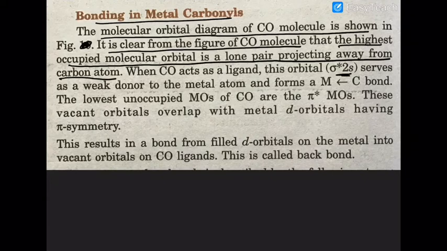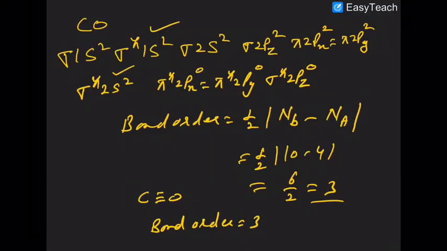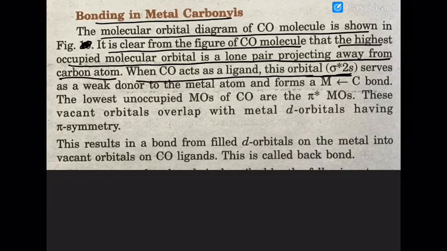That is sigma antibonding 2s2. So the highest occupied molecular orbital is this sigma antibonding. It serves as a weak donor to the metal atom and forms a metal carbon bond.